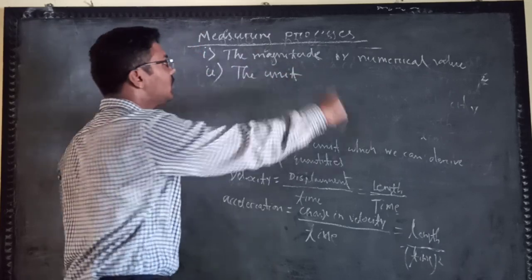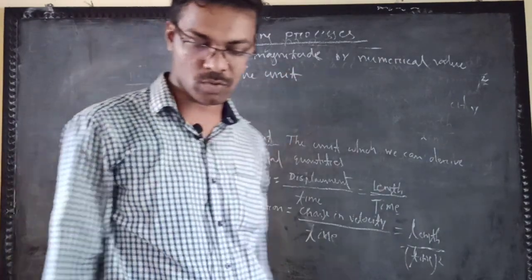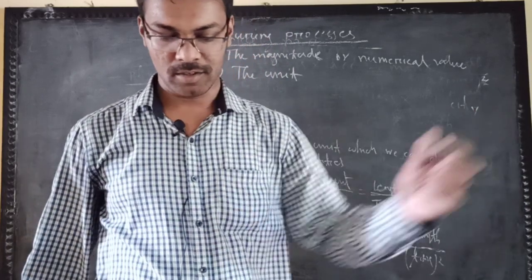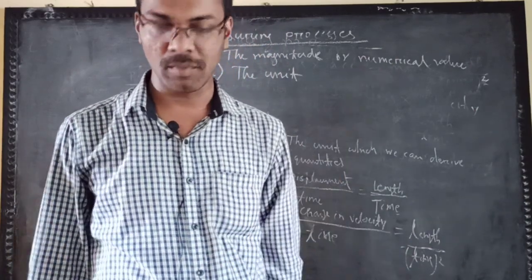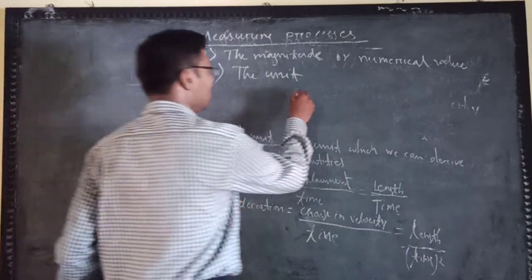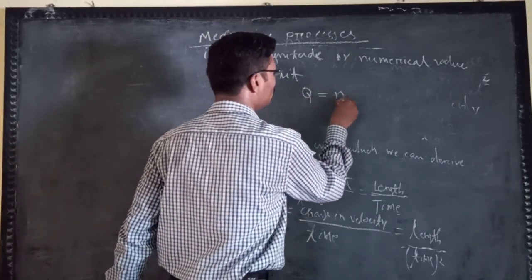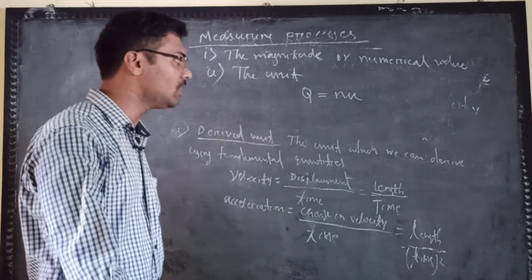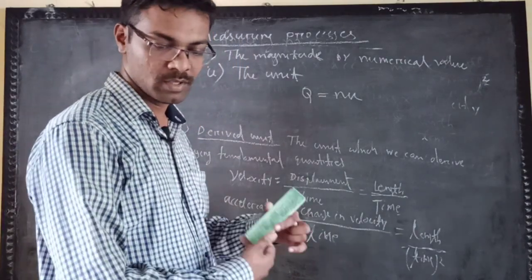So these are the measuring processes: you are using two quantities, the unit and the numerical value or magnitude. Suppose one quantity I am taking is Q equal to nu.